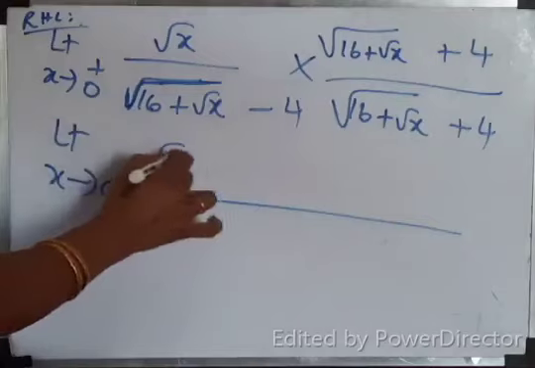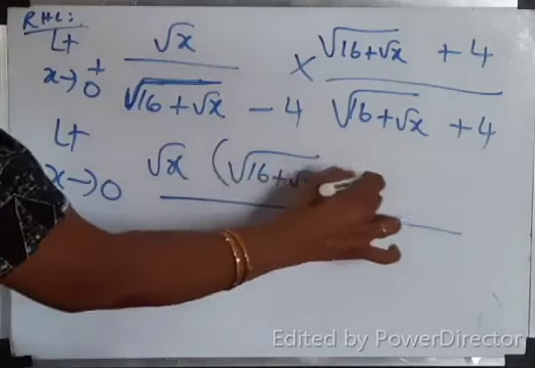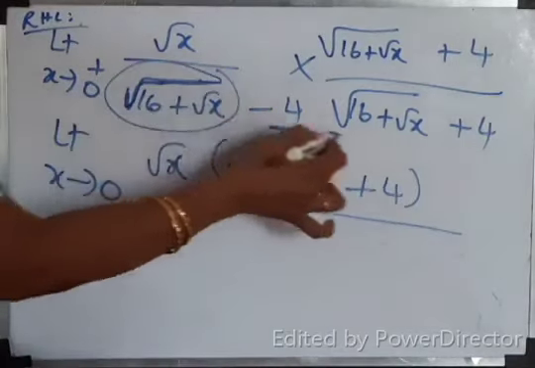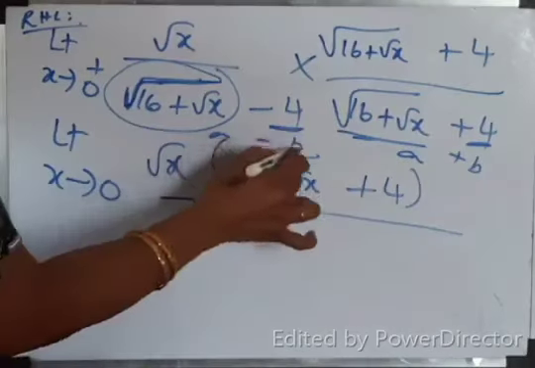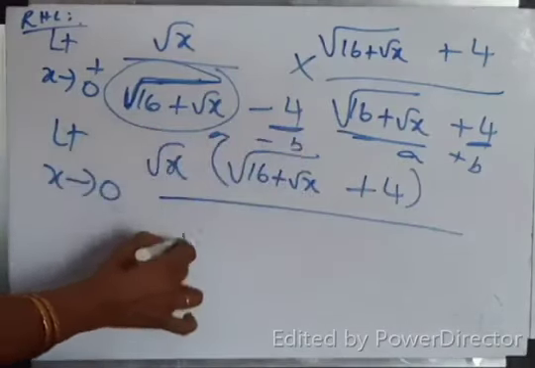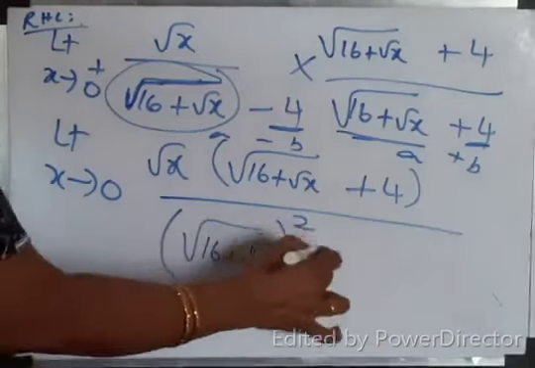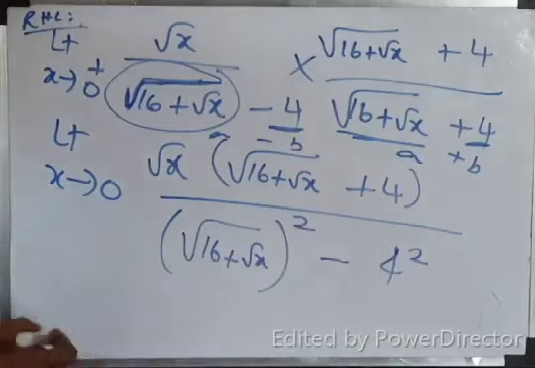So here root x, what is there? Root of 16 plus root x, then plus 4 separate. Here, this is a minus b. This is a plus b. Correct? A plus b. This is a minus b. What will you get? A square minus b square. So, root of 16 plus root x the whole square minus 4 square.